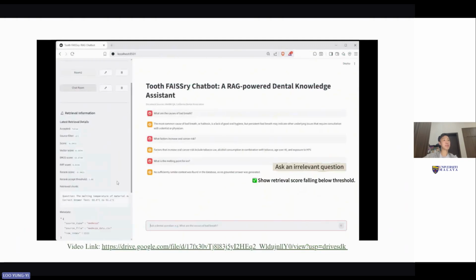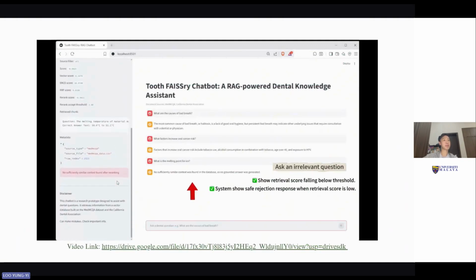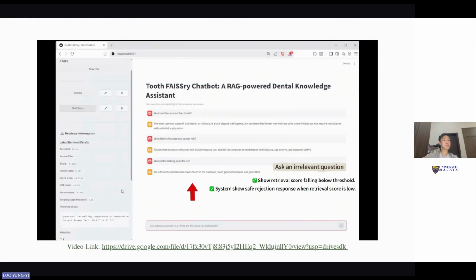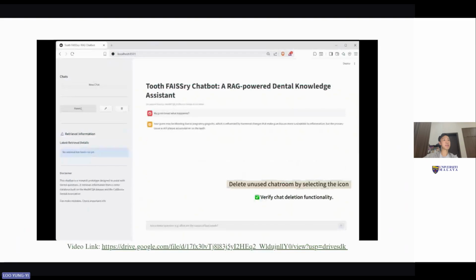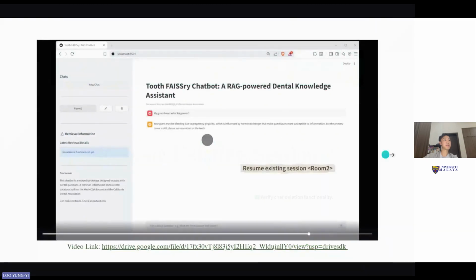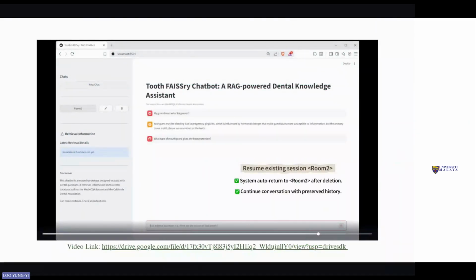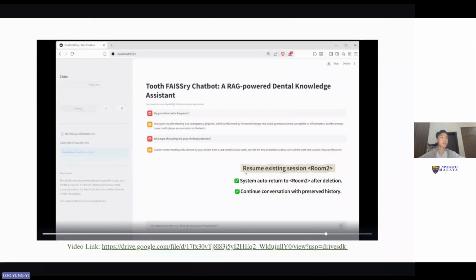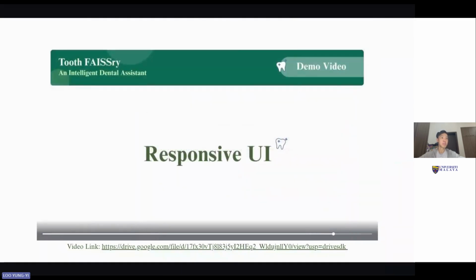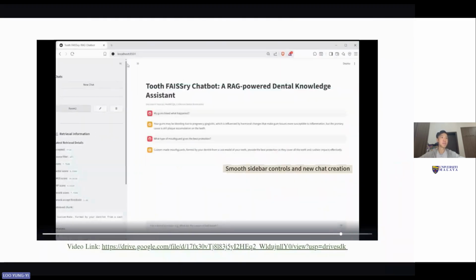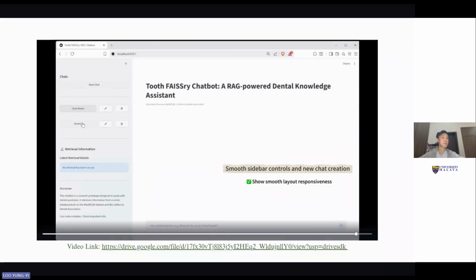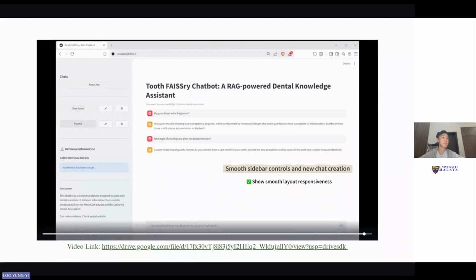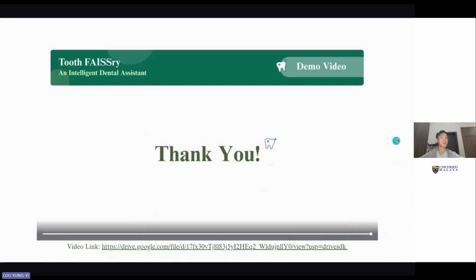So we're testing out a big question, something irrelevant. And also delete it. The UI is quite responsive. Okay, that's it for the demo.